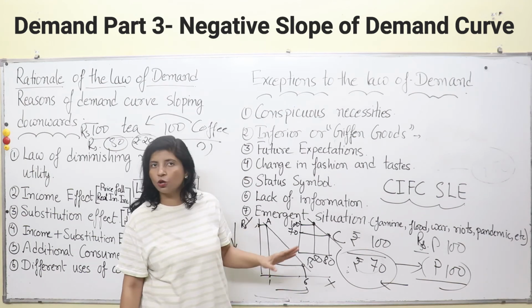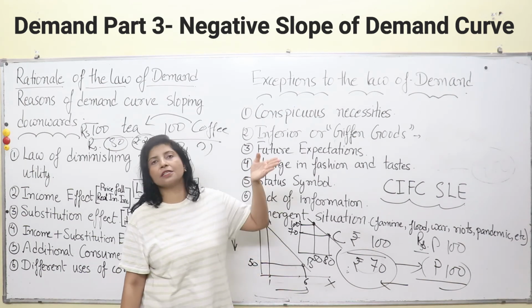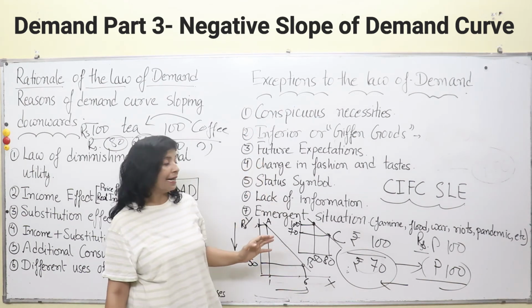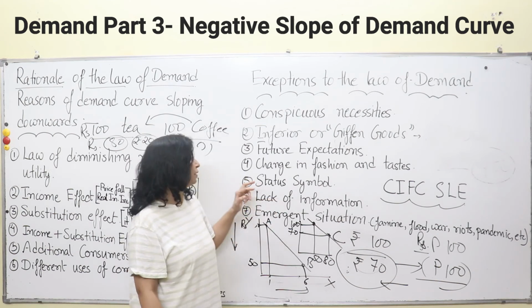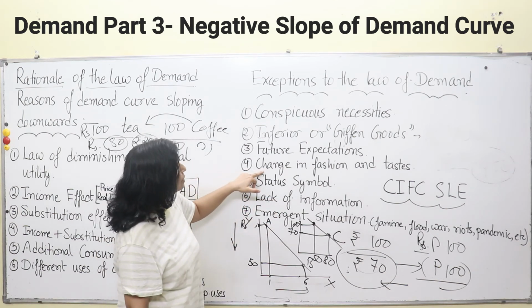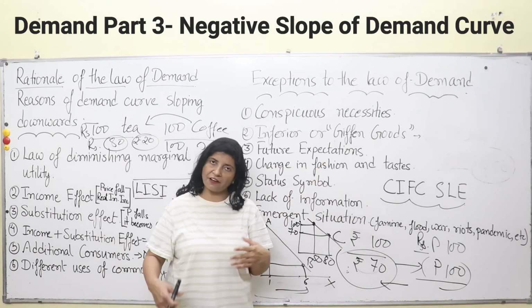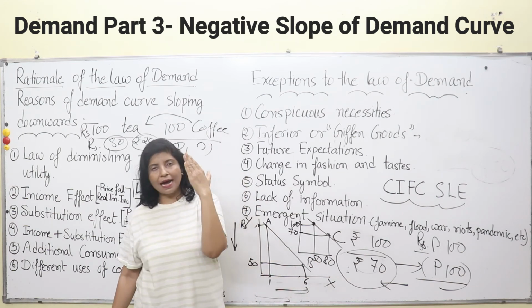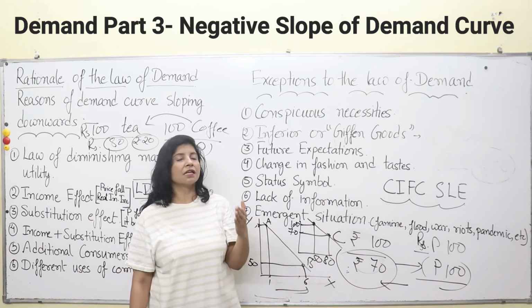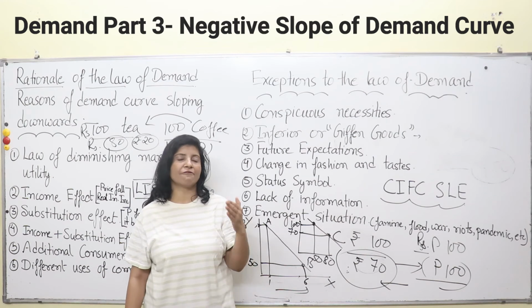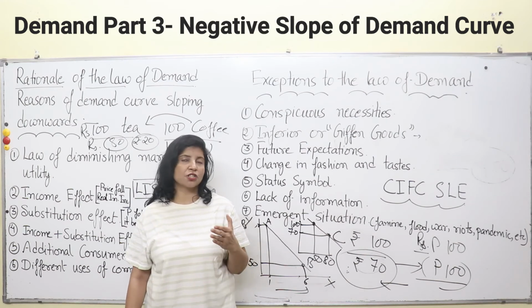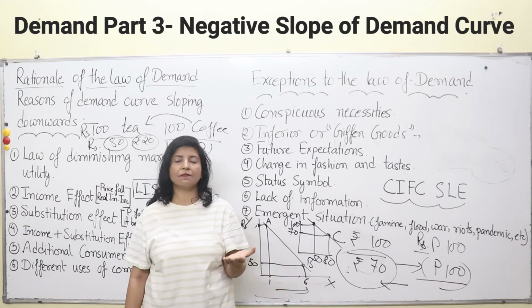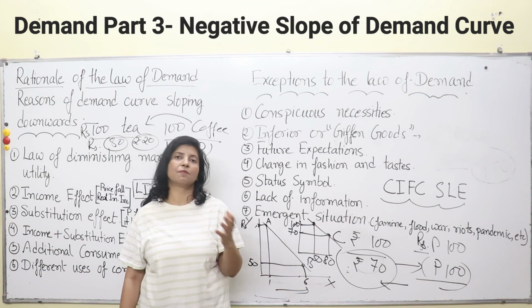It is not negatively sloped, because at a higher price you purchase higher quantities, and that is where a positive slope operates. Then comes your change in fashion and taste. If your fashion and taste changes, take for example, if some new car has arrived in the market, it is unveiled in the market, or some new iPhone has arrived, the latest version of something has arrived and it's expensive. Though it's expensive, people will purchase them.